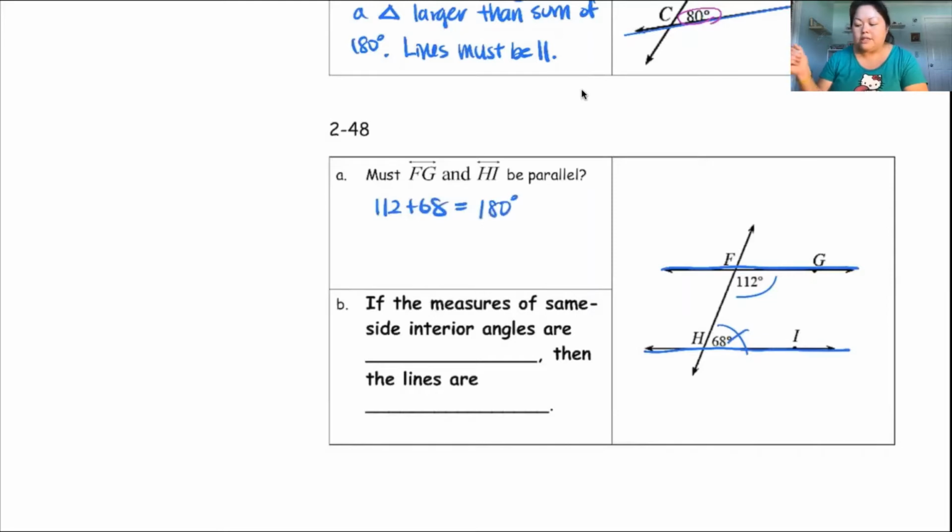180 degrees. Yes. So because the two angles are same side interior and they add up to 180, that gives me this parallel relationship. So the answer is yes, they are parallel. And here's the reasoning right here in part B. If the measures of the same side interior angles are supplementary, so they are 180 degrees, then the lines are parallel. Okay, so this is a statement. If you have 180 degrees for the same side interior, then you definitely have parallel lines.